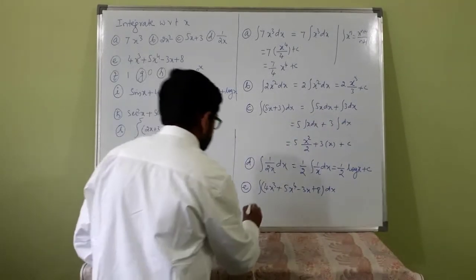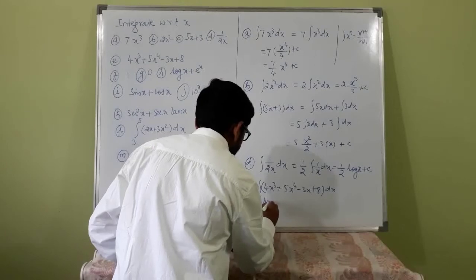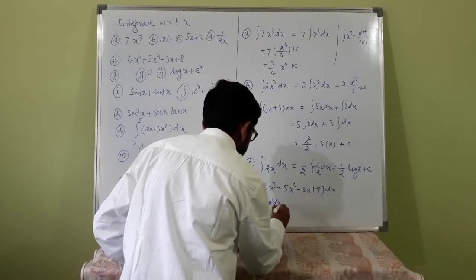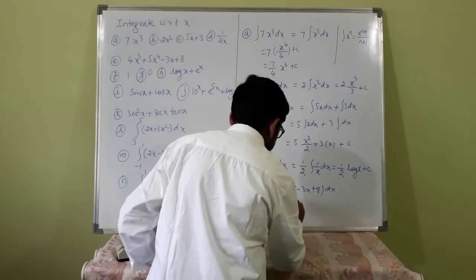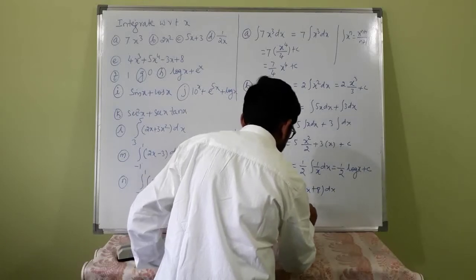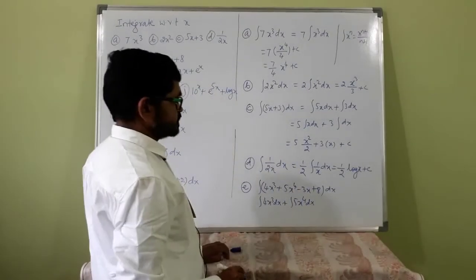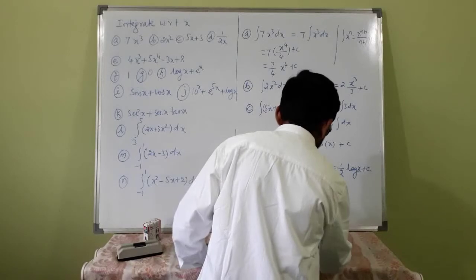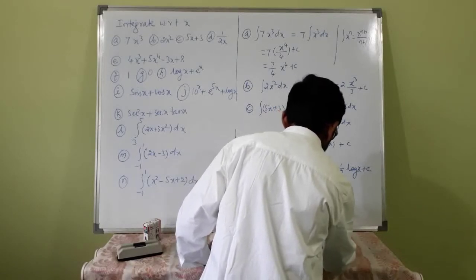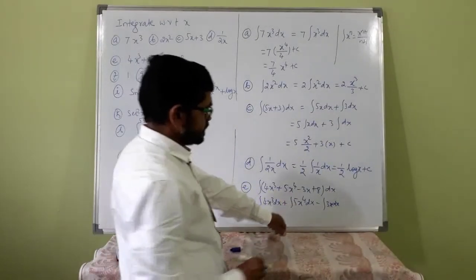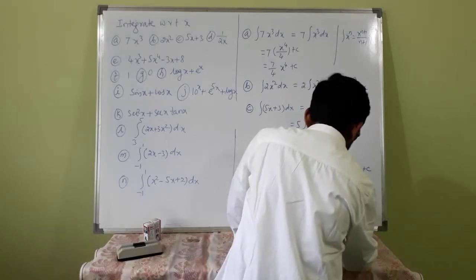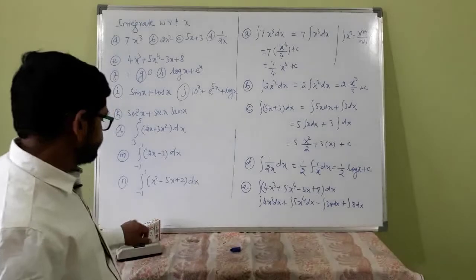So this is integration of 4x cube dx plus integration of 5x raised to 4 dx minus integration of 3x dx plus integration of 8 dx, not 8x.